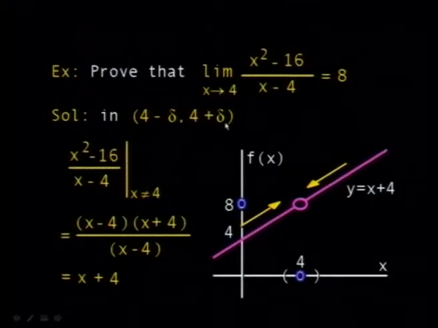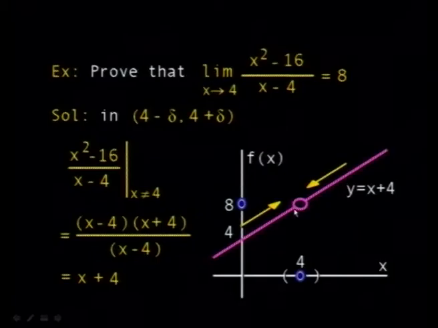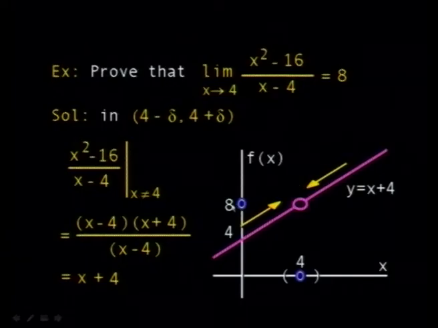So what we do, we take a deleted neighborhood of the point x equal to 4. So you have 4 minus delta from the left and 4 plus delta from the right. Down here you have a deleted neighborhood of the point 4, and you try to approach the point 4 from the right and left, and you see if the value of the function approaches the point 8, also from above and below, in a deleted neighborhood of the point 8.